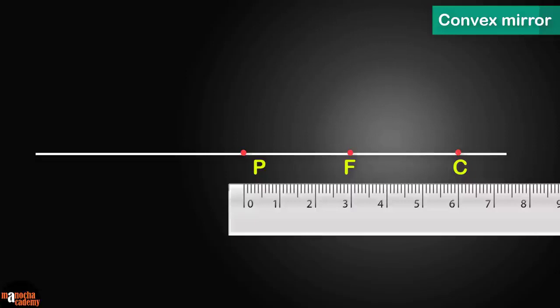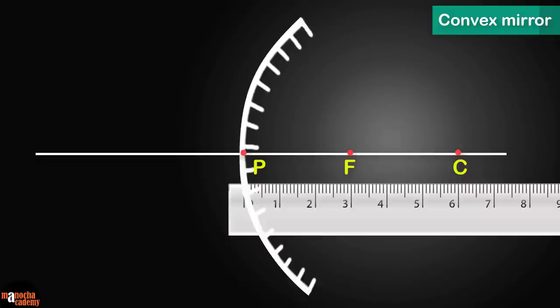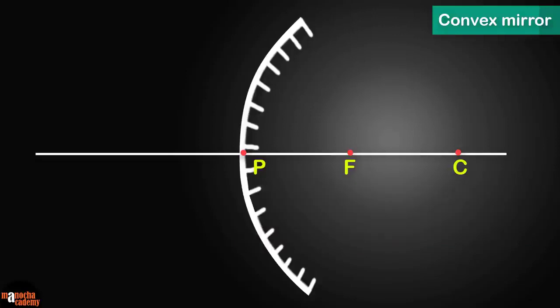Now use your compass to draw an arc for the convex mirror. The compass point should be placed at C, the center of curvature. The radius of the arc will be CP equal to 6 centimeters in this case. Mark the back side of the mirror with these dashed lines.